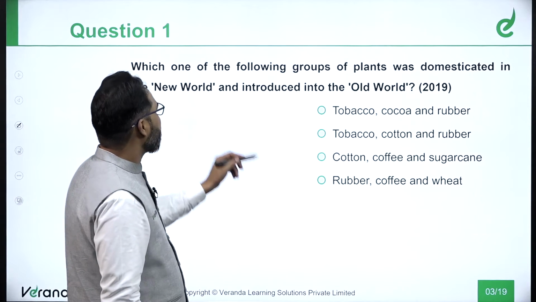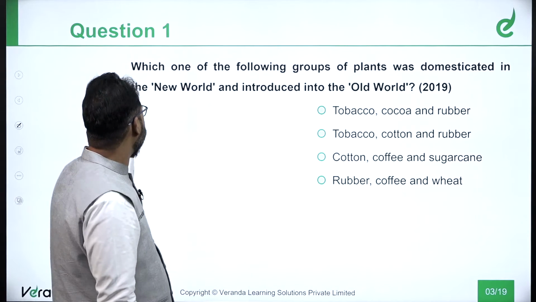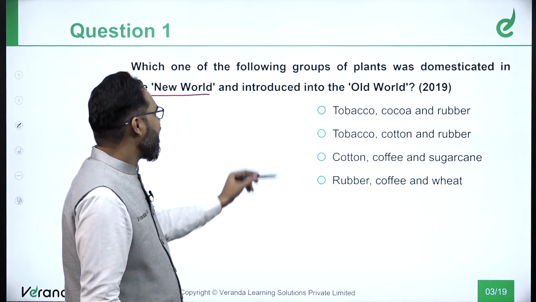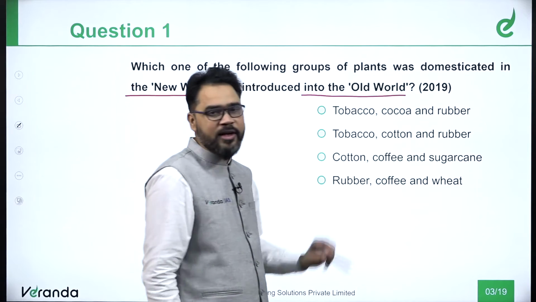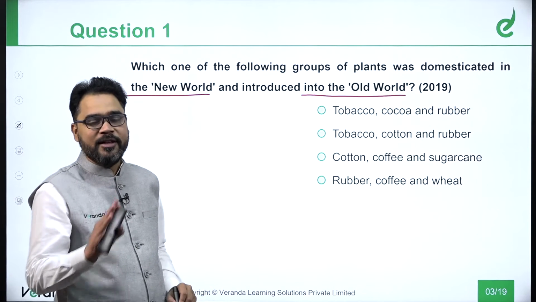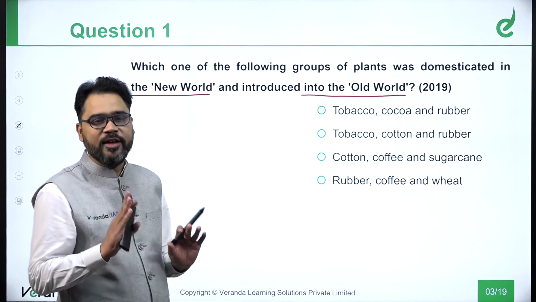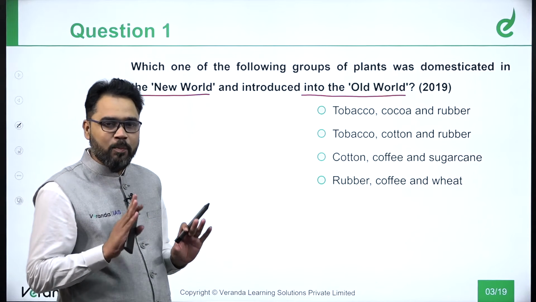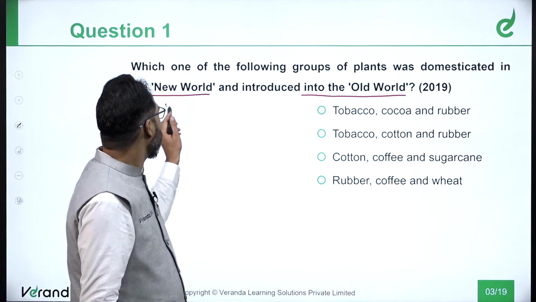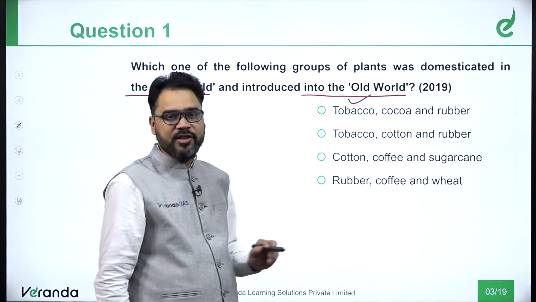Which one of the following groups of plants was domesticated in the New World and introduced in the Old World? See students, I told you before, there is no need to panic. You must have heard these terms, the New World and the Old World, for the first time.